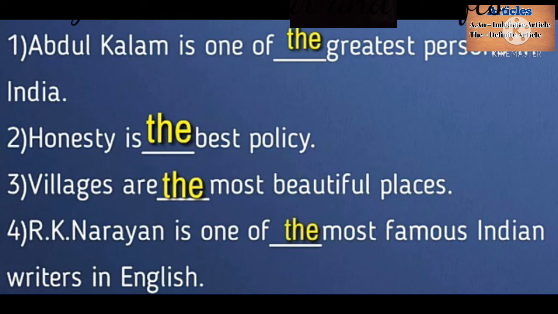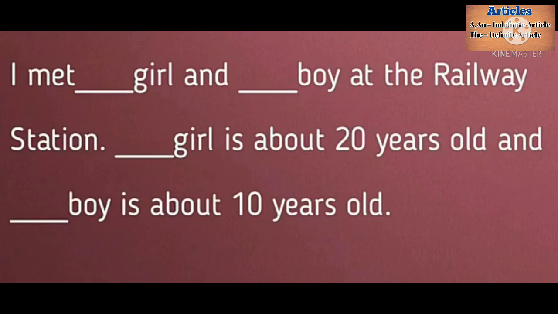Abdul Kalam is one of the greatest persons in India. Honesty is the best policy. Villages are the most beautiful places. R.K. Narayan is one of the most famous Indian writers in English.